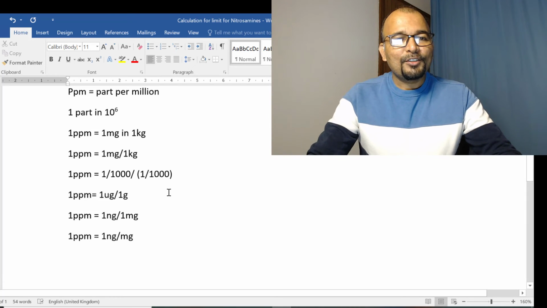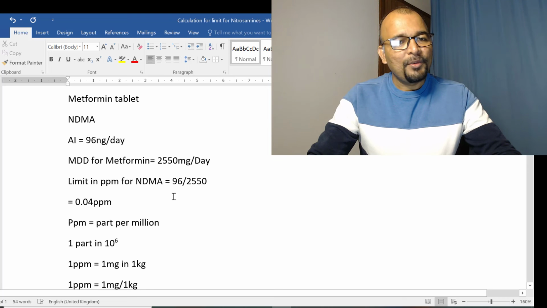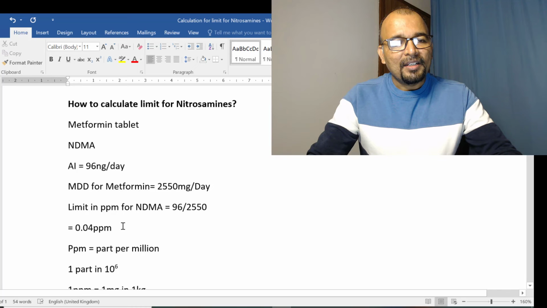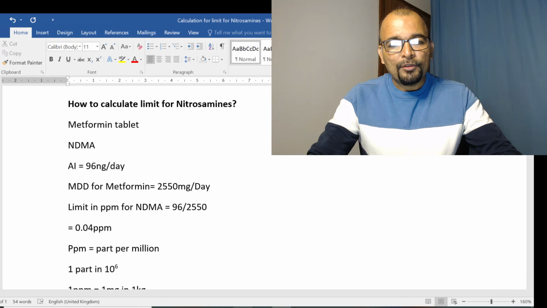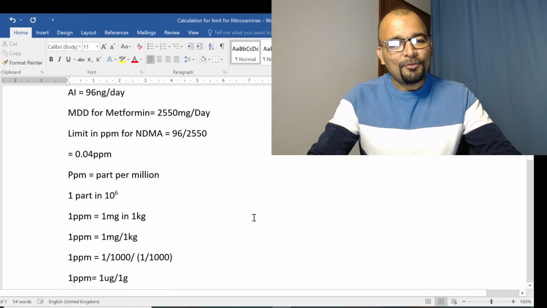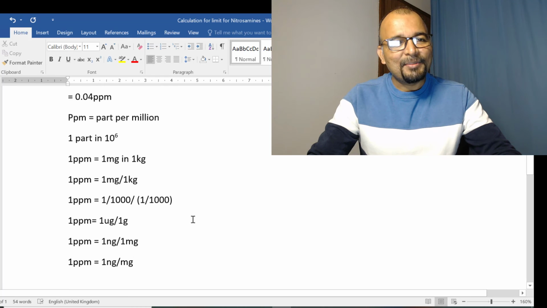So now let us go back and check what we were doing. As per the calculation formula, here we go. The ppm is equal to what? Nanogram per milligram, right? If you look at the unit over here, nanogram per milligram. And a similar calculation formula we also got with a few very simple basic steps, that 1 ppm is equal to 1 nanogram per milligram.